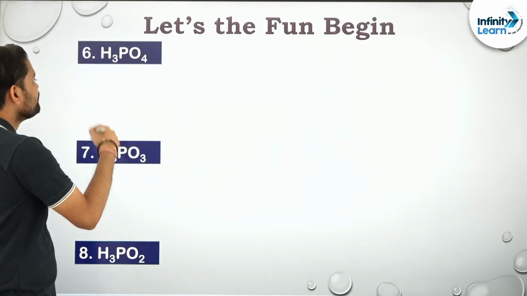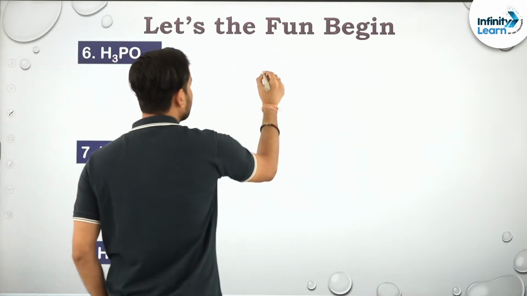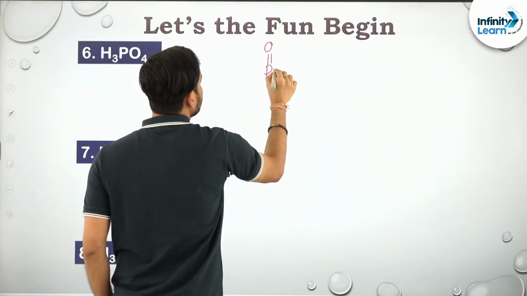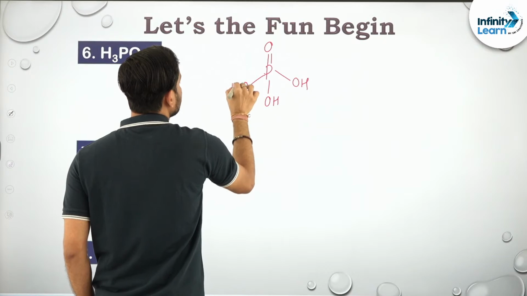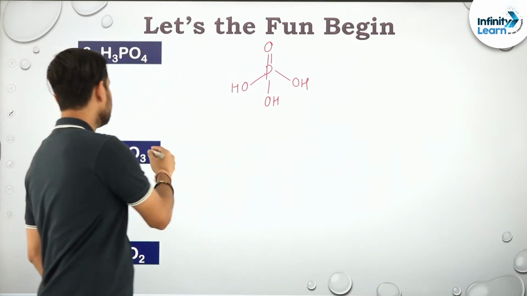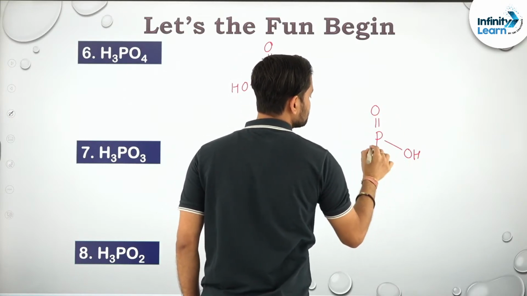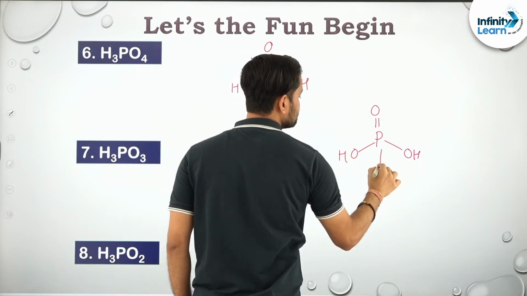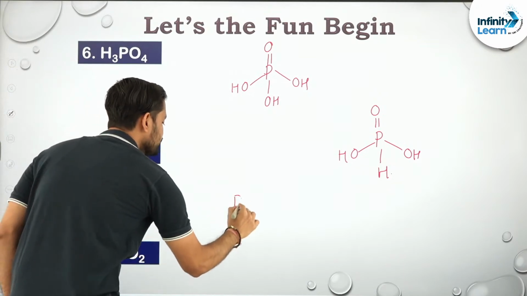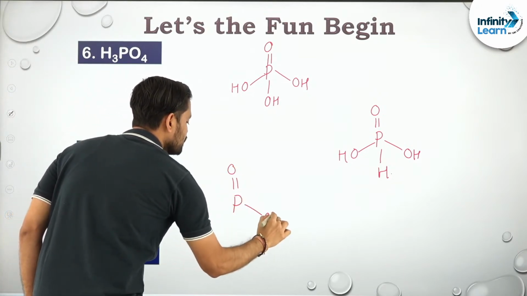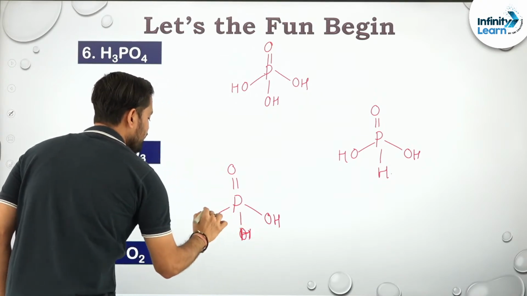Okay. Then coming to H3PO4, H3PO3 and H3PO2. Please remember this structure. Try to remember this structure as well. This is a very crucial structure for you all. This is one of the structures. Then H3PO3 is this structure, where hydrogen is directly bonded to the central atom, and H3PO2 is this structure. This is hydrogen over here and this is hydrogen over here.